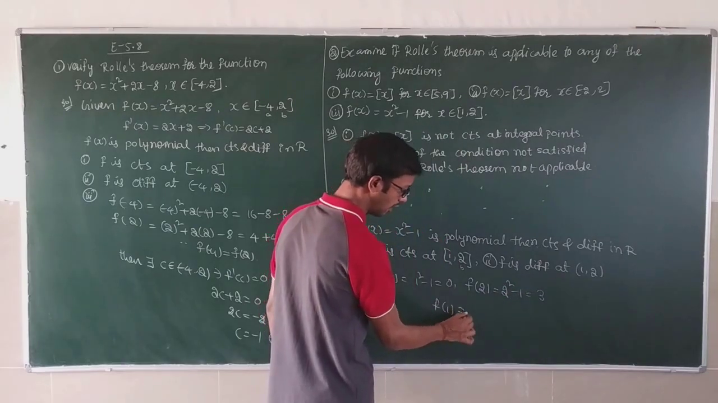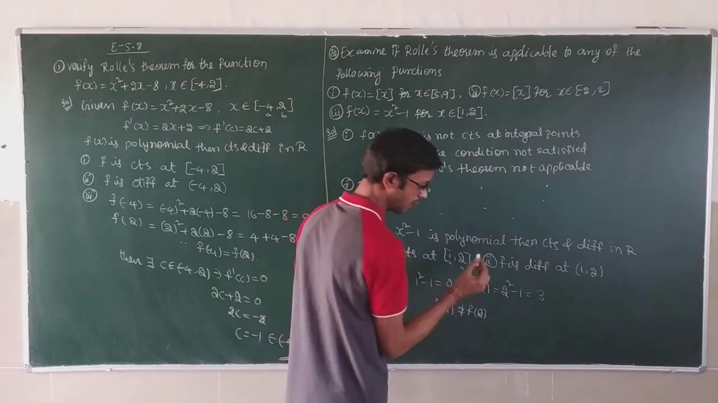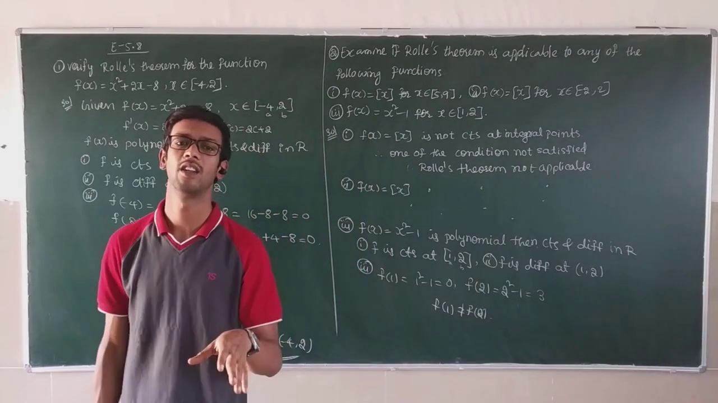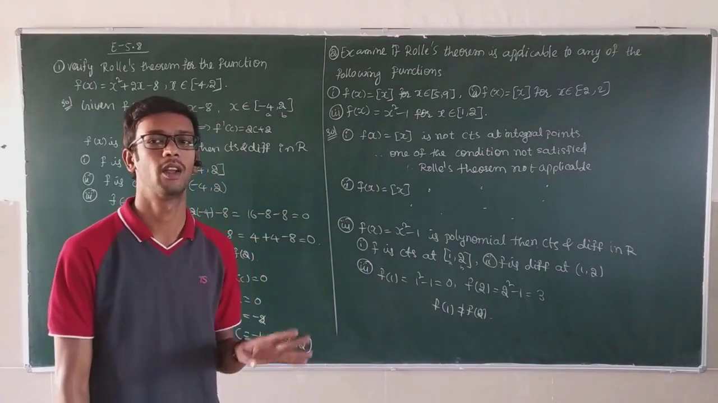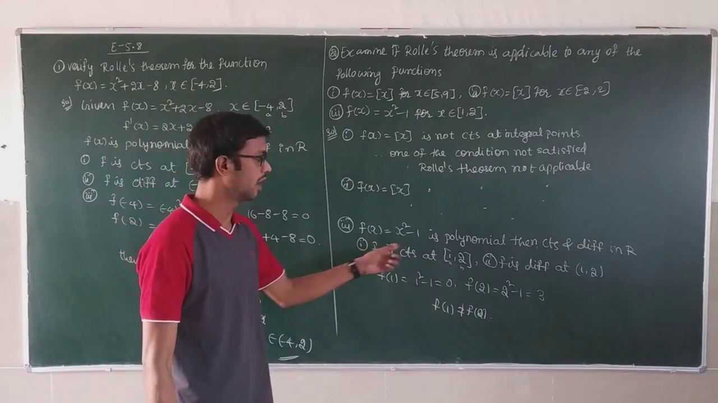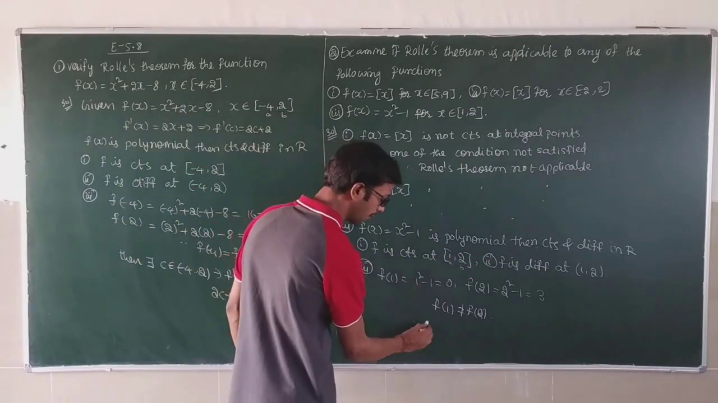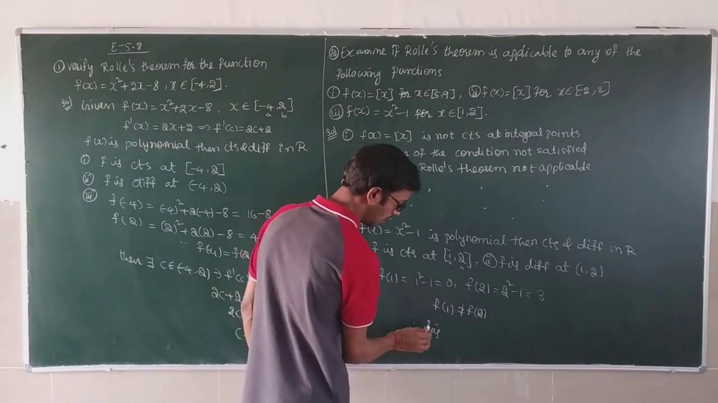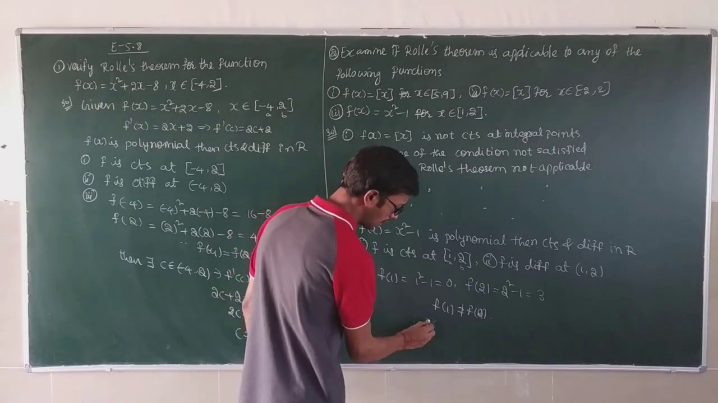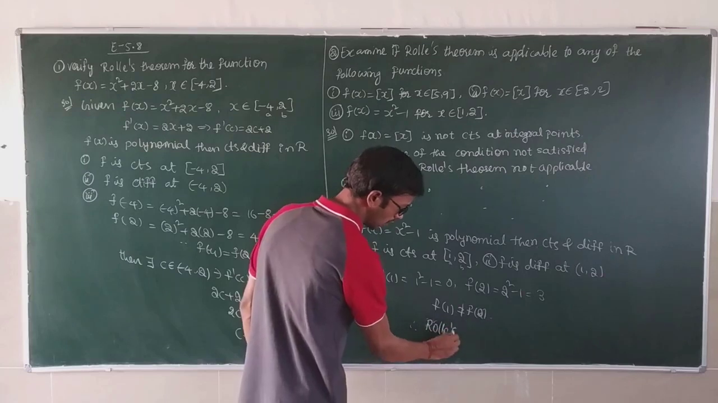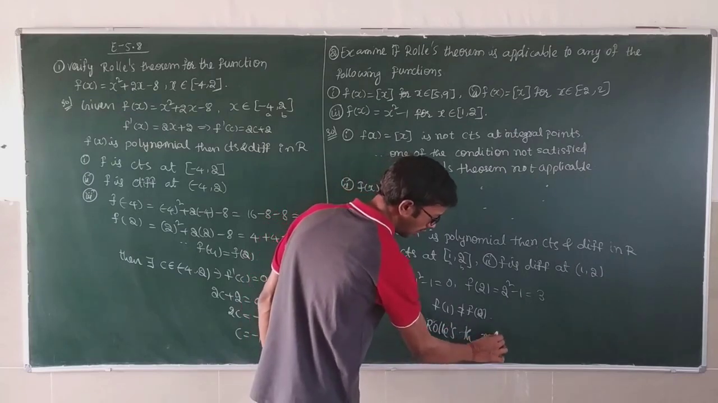f of 1 is not equal to f of 2. I told you that failure of any one condition means it is not applicable. Two conditions are satisfied, but the third condition is not equal. Therefore, Rolle's theorem is not applicable.